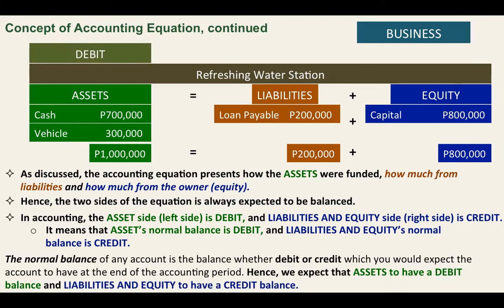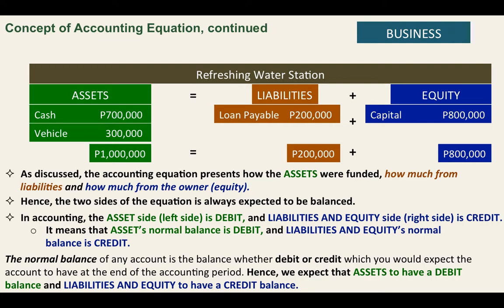So class, the normal balance means that for any account, whether debit or credit, that is the balance that you would expect to have at the end of the accounting period.